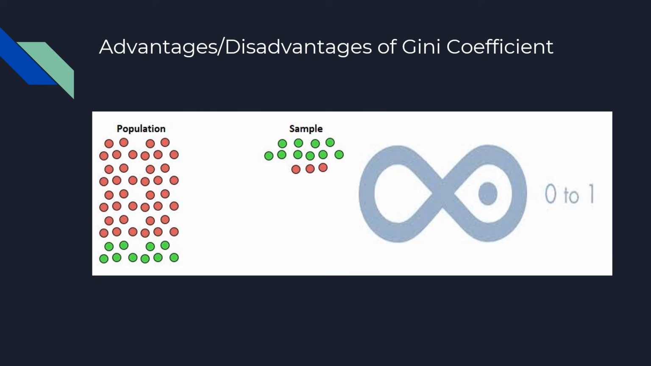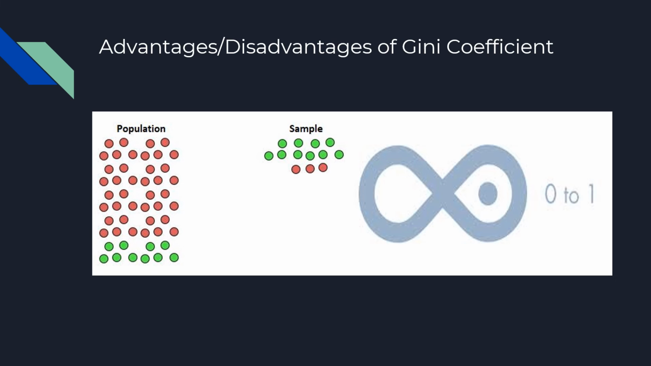What are the advantages and disadvantages of the measure? Some pros of the Gini coefficient are that the number ranges from 0 to 1, so it is easy to make conclusions based off of it. It is better than using the GDP per capita because it represents more of the population.